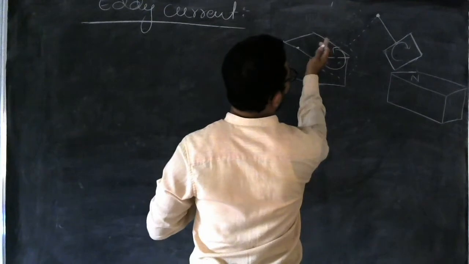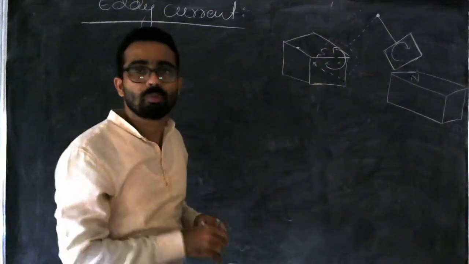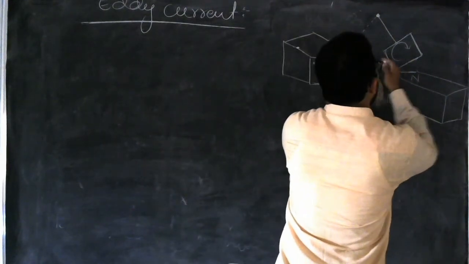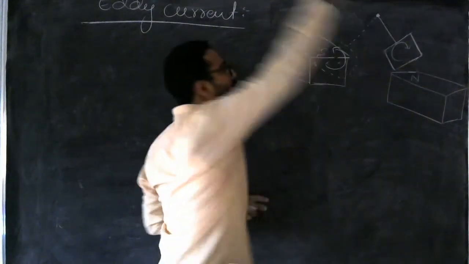Once it comes back here, the current will flow in a clockwise direction, which becomes a south pole. Again, it will attract. Once it comes back here, again the direction of current changes. Again, it will repel. That's why it will continuously oscillate.